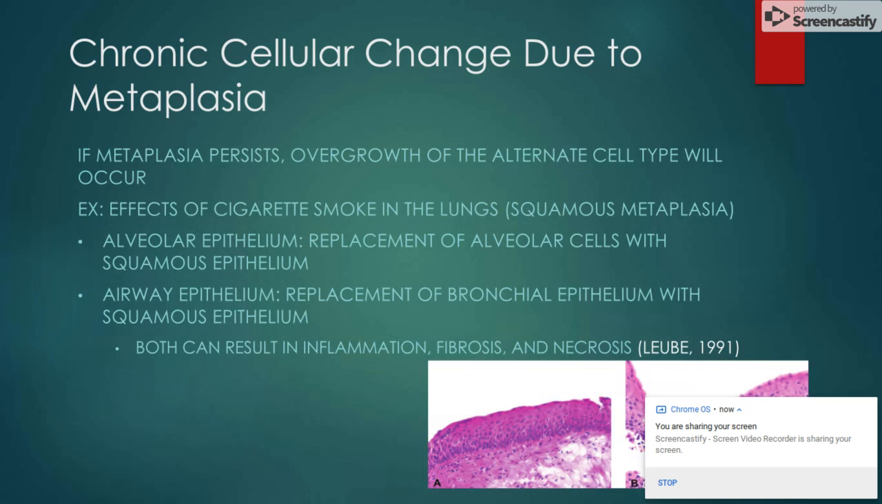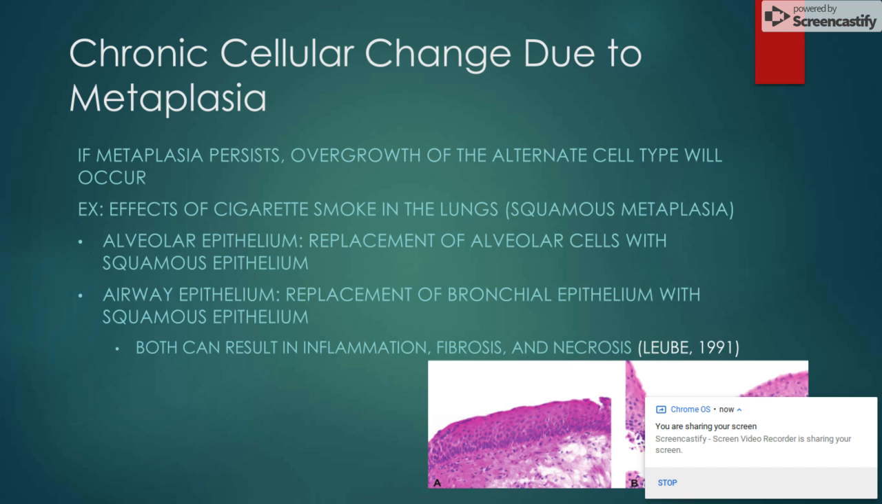The result of chronic cellular change due to metaplasia: we can think about the cells that go through the change in the lungs or the alveoli when exposed to cigarette smoke, known as lung squamous metaplasia, which can occur in the airway epithelium or the alveolar epithelium.